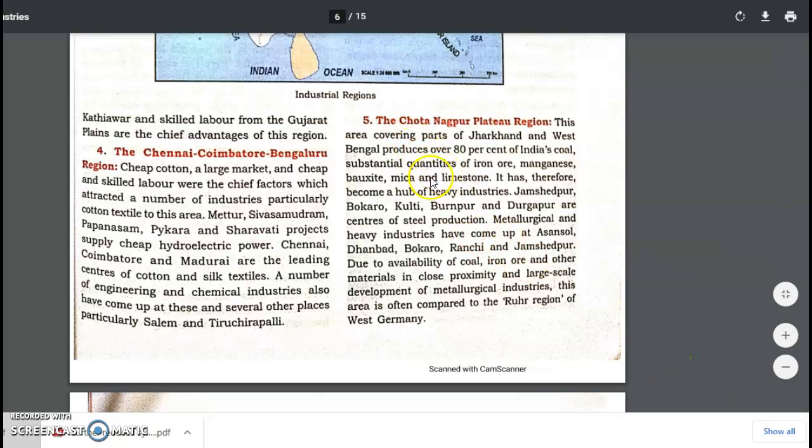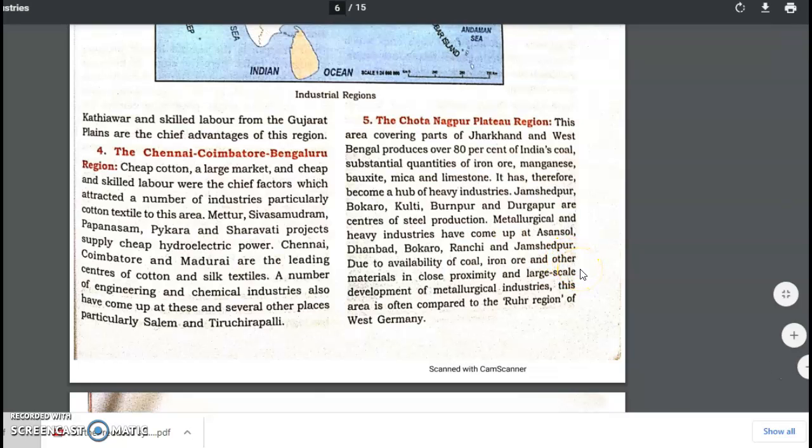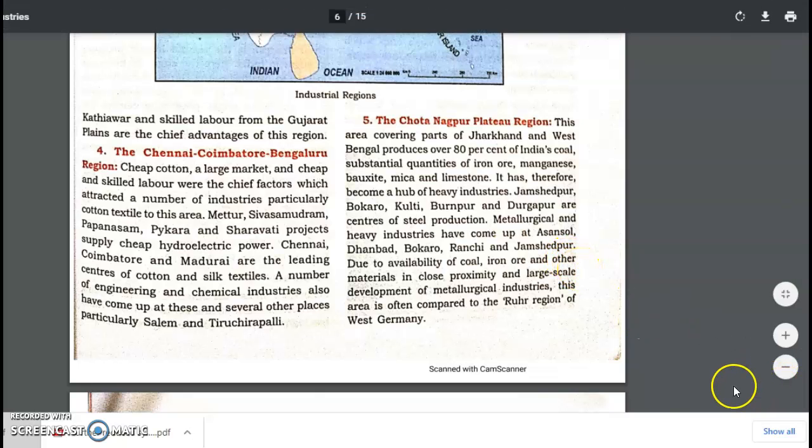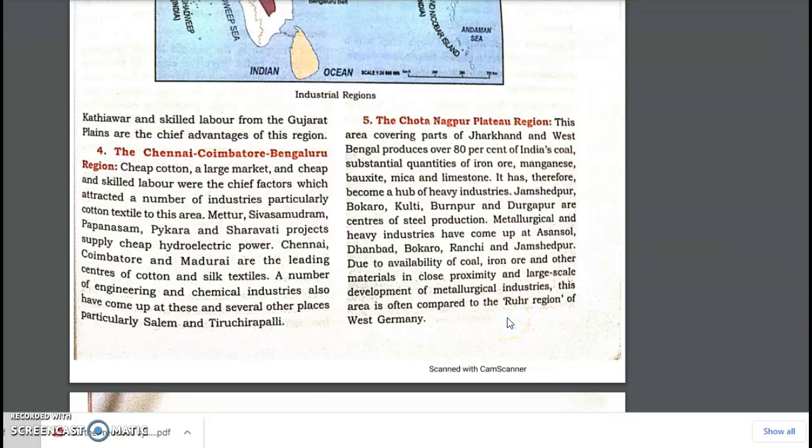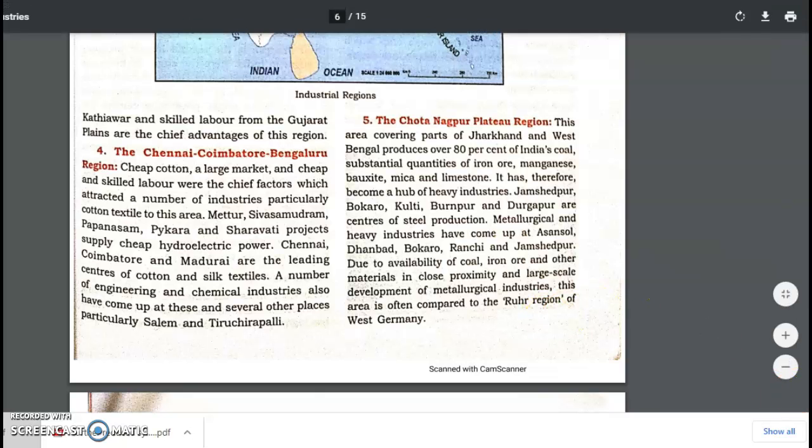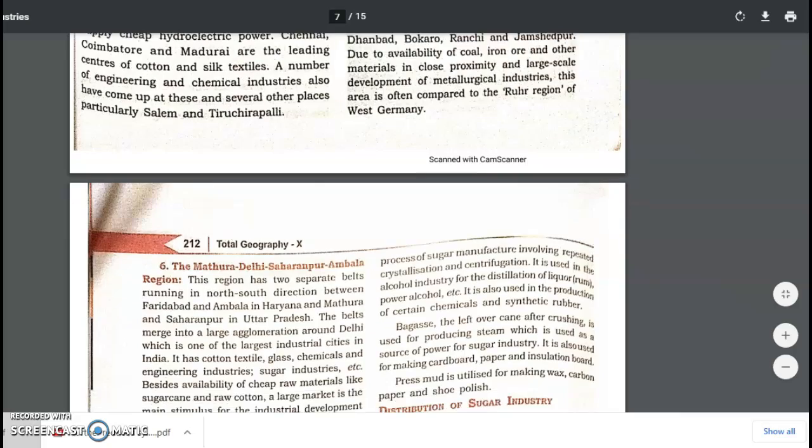iron, coal and other metallic metals which are there. Therefore, we do have a lot of heavy industries in this region, and they are basically the metallurgical or heavy industries. And we also have the proximity to coal as well as the labor in this region. So this region is known as the Ruhr region. It's similar to that because in Germany, that is in Europe, we have Ruhr region where all the industries are located because of the availability of raw materials. Similarly, this region, the Chota Nagpur region, is also known as the Ruhr region of India.